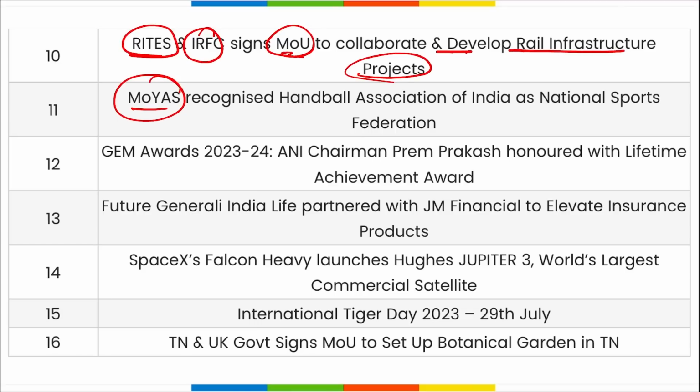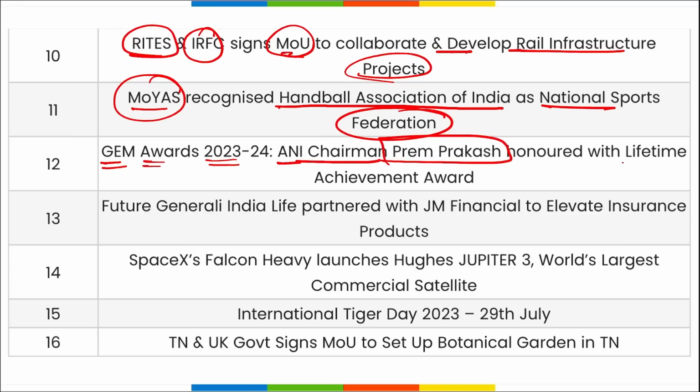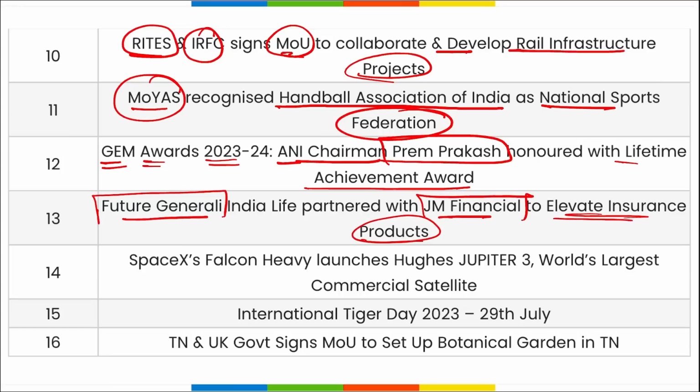Then the Ministry of Youth Affairs and Sports recognized the Handball Association of India as a National Sports Federation. At the GEM Awards for 23-24, ANI Chairman Prem Prakash was honored with the Lifetime Achievement Award. Then Future Generali India Life partnered with JM Financial to elevate insurance products, right?